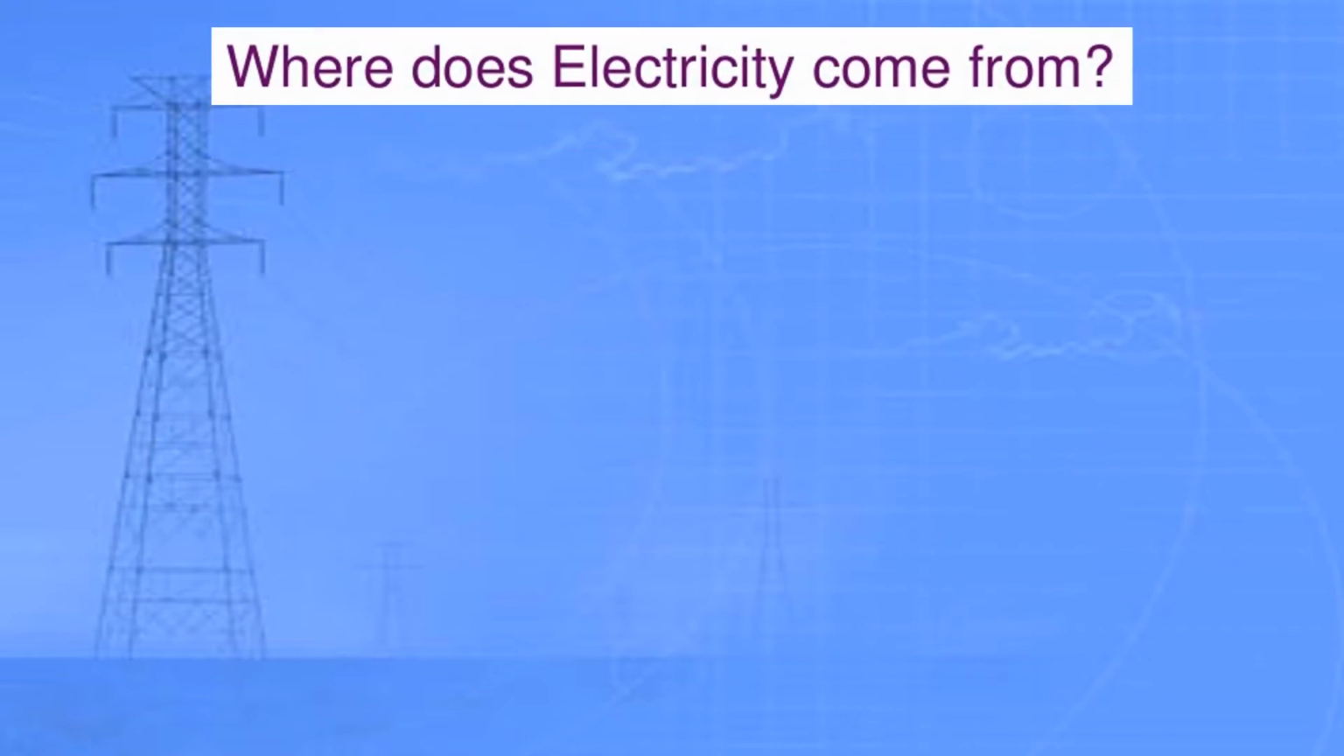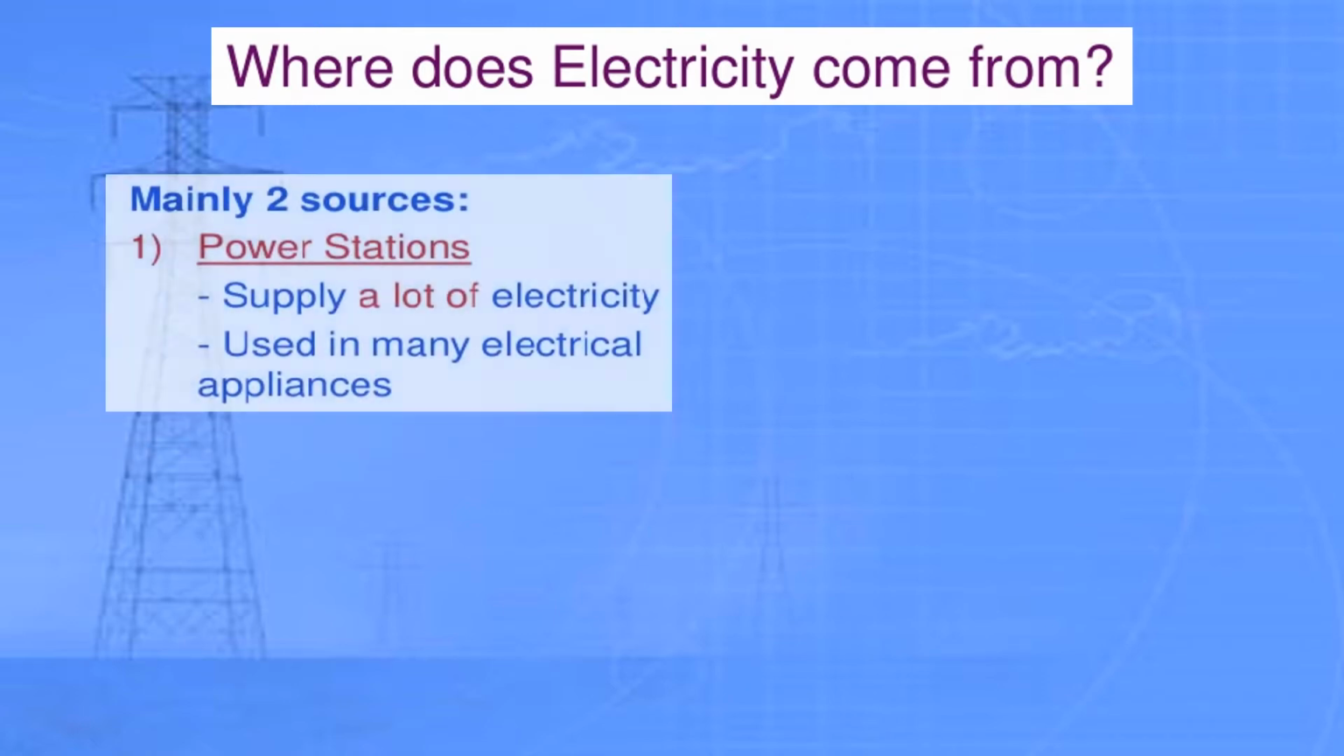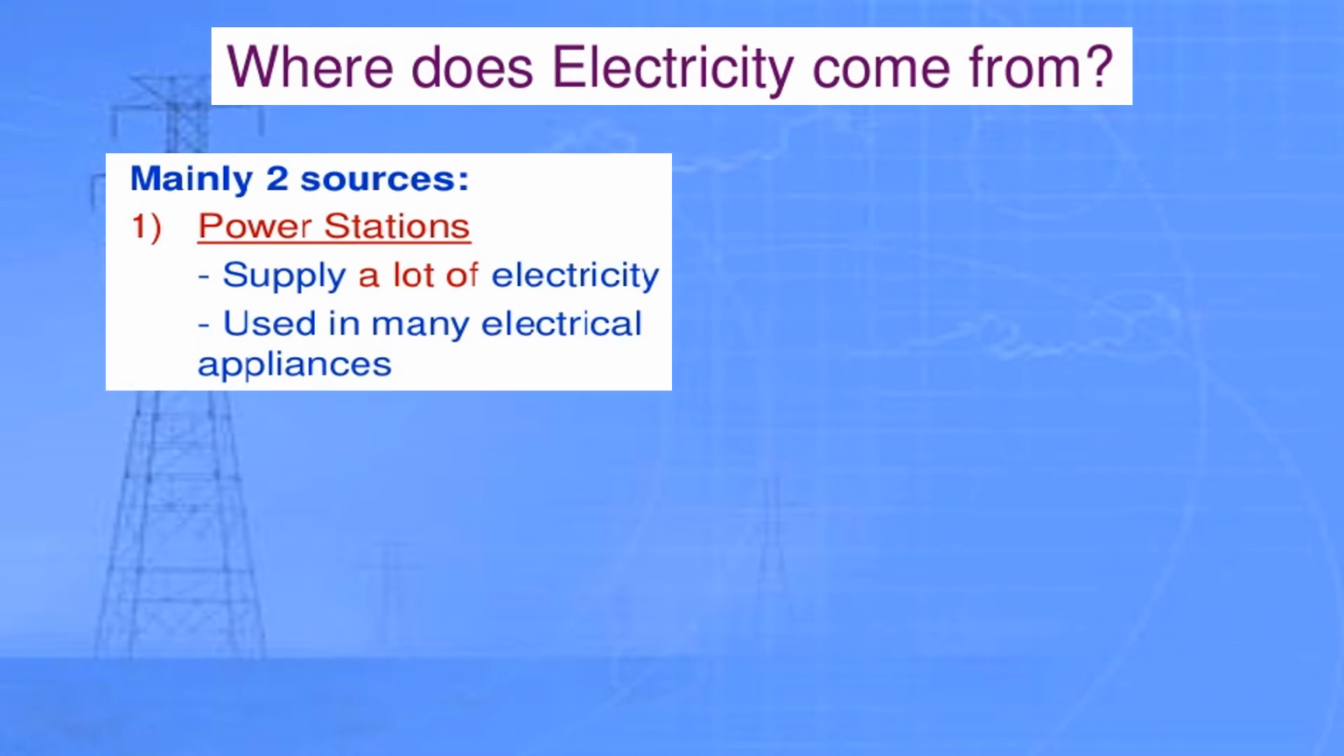Okay, have you ever thought, where does electricity come from? I told you earlier that we get electricity from coal, oil, gas. But how did we get that electricity in our homes? Yes, we have power stations. Basically, there are two main sources of electricity.